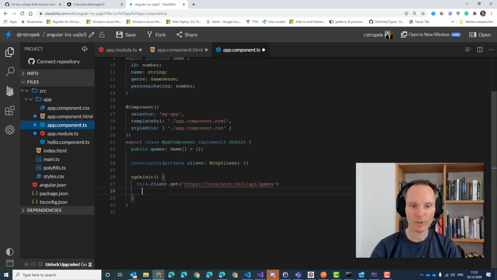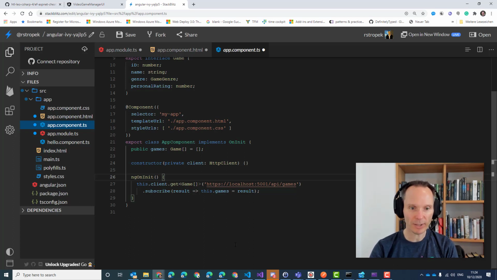And let's store the result in the games. Subscribe, result goes to this.games equals result. To make types work, we will tell it that we get back Game array. Game array, not games. So this is the code that you have to type in. I guess you can understand it from the context. You already wrote very similar code in your Angular course, I'm pretty sure.